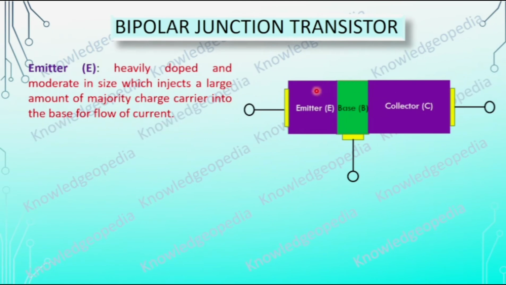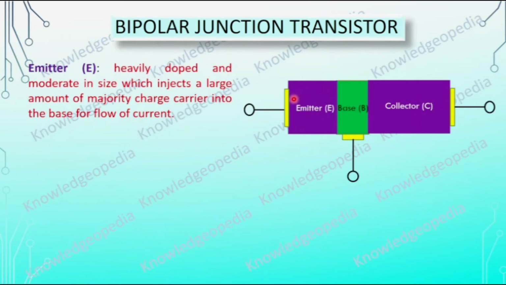From the figure also I have made like that, you can see the size of the emitter is less compared to that of the collector, but more compared to that of the base. That's what I have written here, that it is moderate in size, because the size of the emitter lies in between the size of the base and collector. Base is the thinnest one and the collector is the widest one, right?